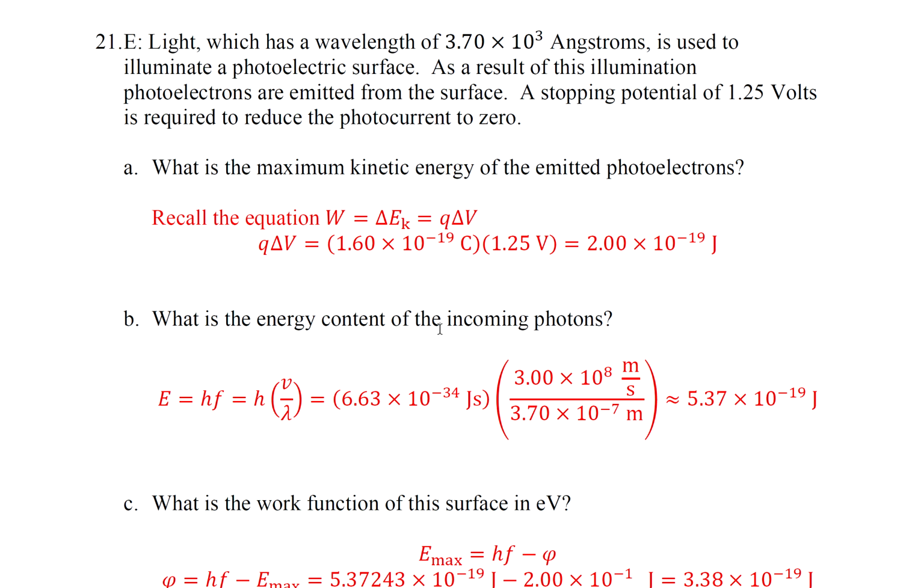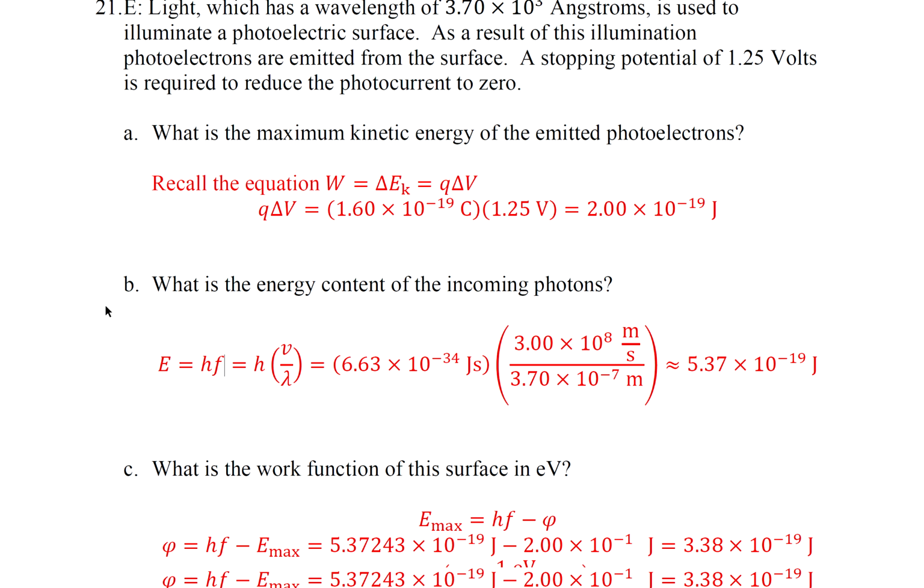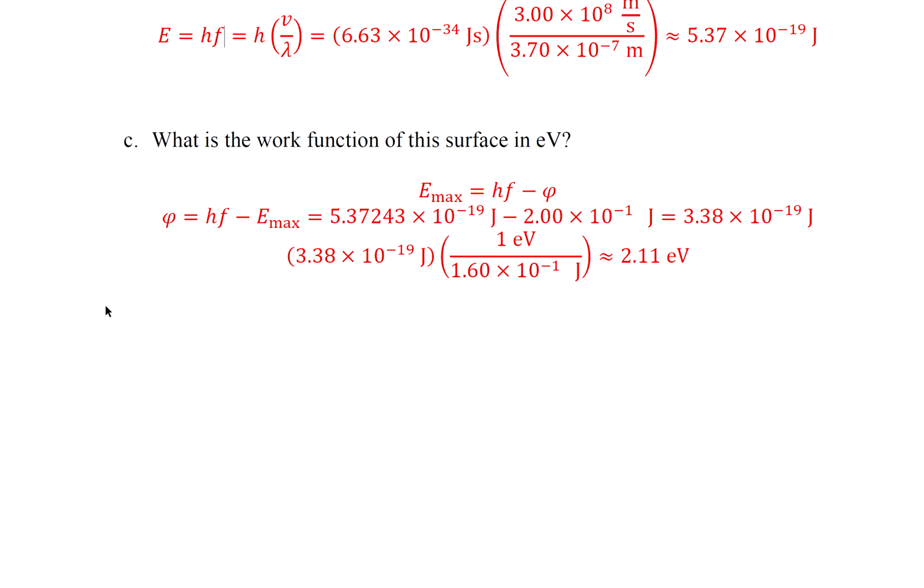Part B, what is the energy content of the incoming photons? Well, this says in the problem 3.7 times 10 to the 3. This says 3.7 times 10 to the minus 7. So it was just converted from angstroms to meters. So E equals HF, and we know V equals lambda F. Part C, what is the work function of the surface in electron volts? So we're going to solve for psi.